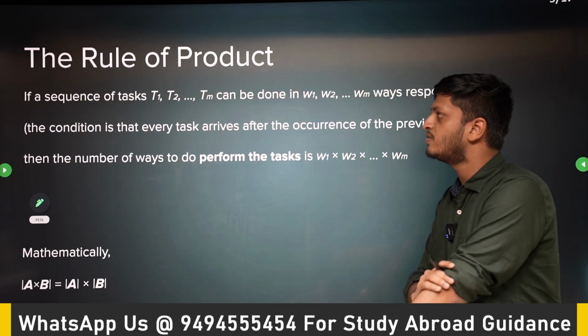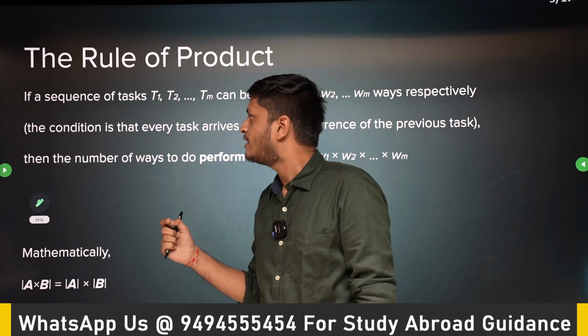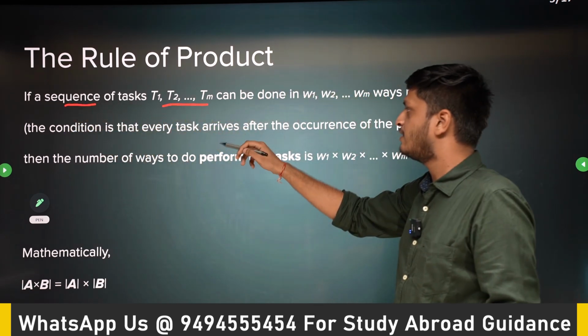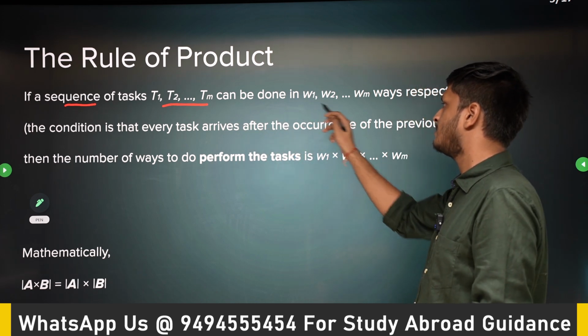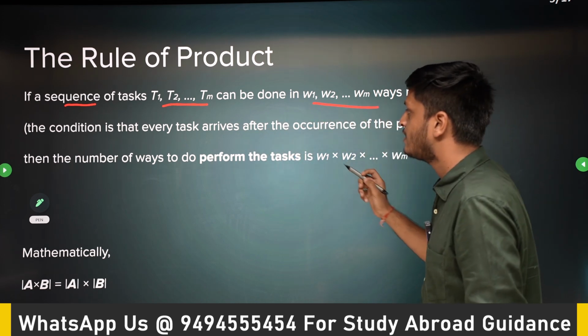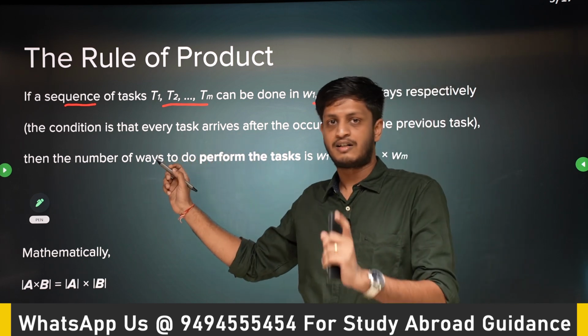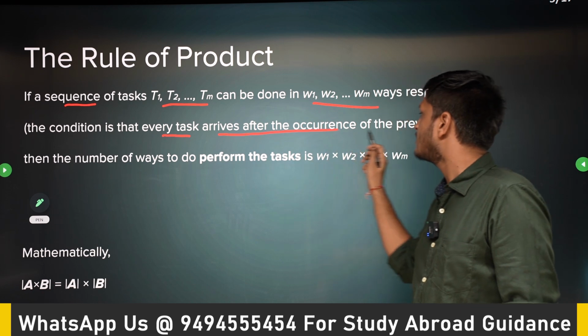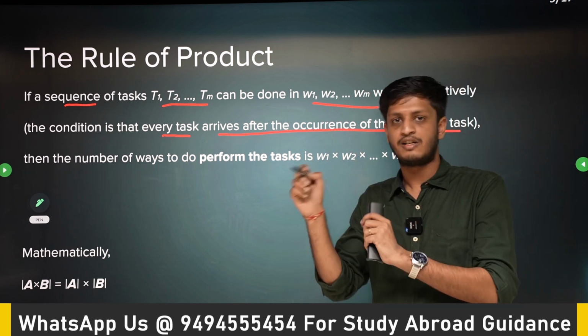So next is the rule of product. Now a sequence of tasks T1 up to Tm can be done in W1 up to Wm ways respectively. And here the condition is different. The tasks are not disjoint. The condition is that every task arrives after the occurrence of the previous task. Now we have that sequence, okay?